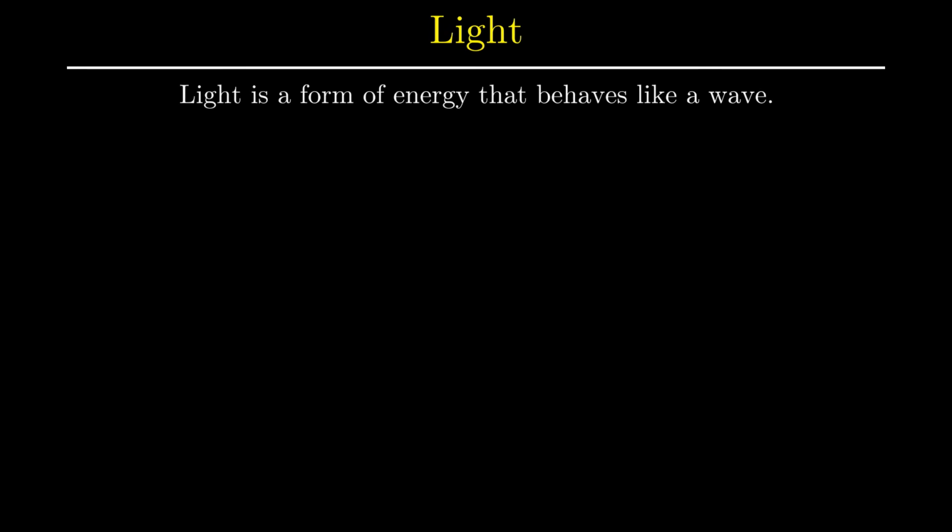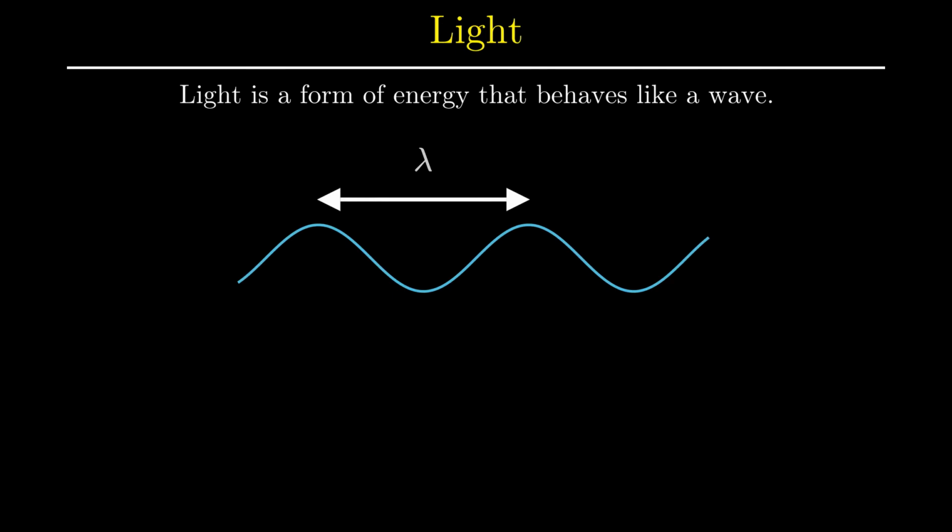First of all, light is a form of energy that behaves like a wave. As any wave, light is characterized by a wavelength, and observations show that the possible values of the wavelength are infinite, and each different value of wavelength means a different type of light. If one analyzes the light which comes from the sun to the earth, some of it our eyes can see. That part is called the visible part.